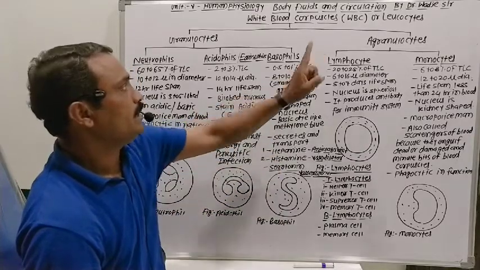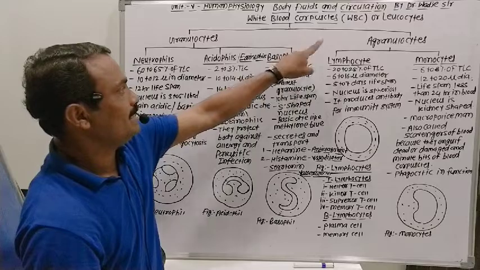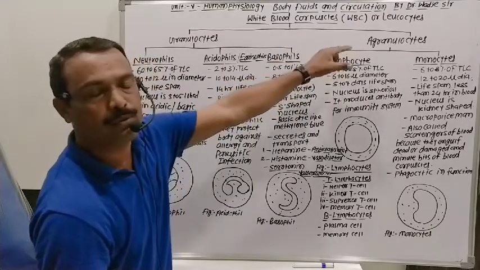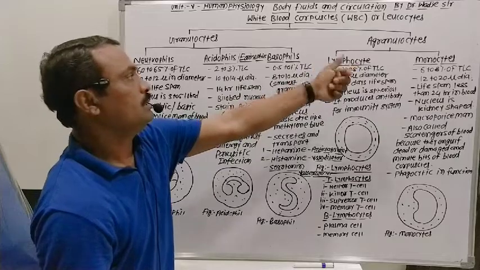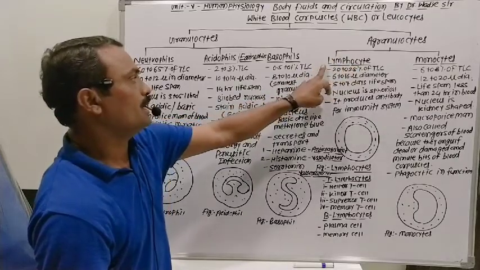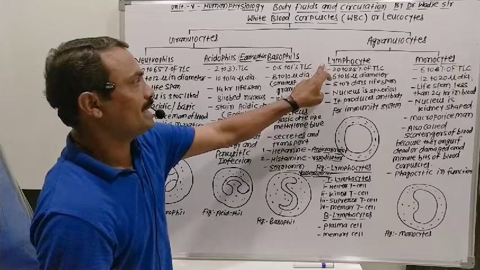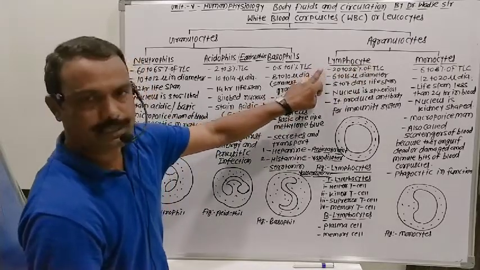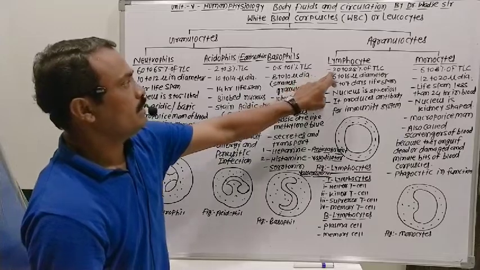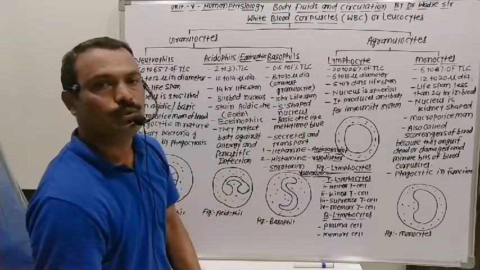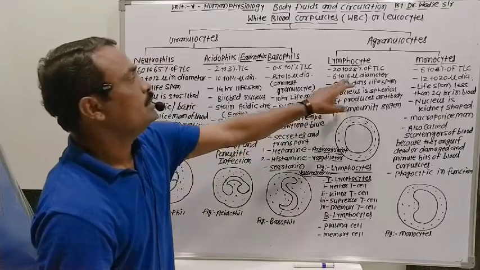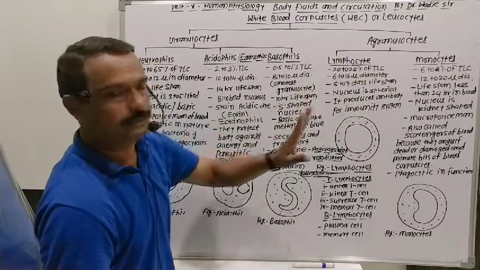Now the second type of WBCs is the agranulocytes, meaning there is an absence of granules in the cytoplasm. These agranulocyte cells are divided into two types: one is the lymphocytes, the second is the monocytes. First of all, we study the lymphocyte cells. These are about 20 to 25% of the total leukocyte count and have a diameter of 6 to 16 micron.